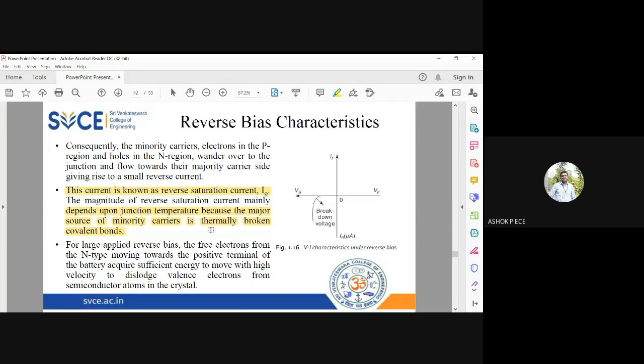Okay, so the thermal energy, and the high voltage that we give, is sufficient to break the covalent bonds, and all the electrons will be crossing the barrier as a group. So in the reverse biased PN junction diode, this is the phenomenon happening.